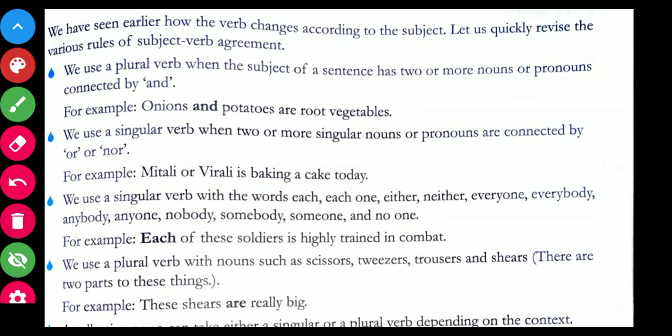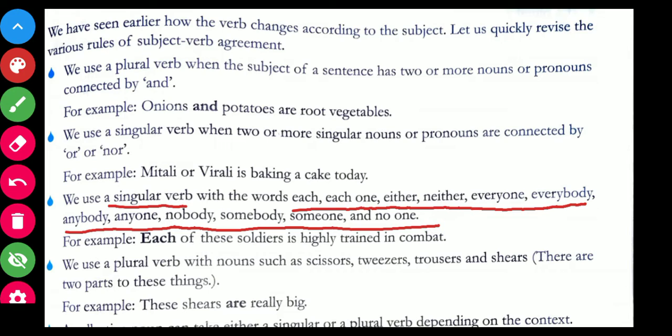Okay. Now we use a singular verb with the words each one, either, neither, everyone, everybody, anybody, anyone, nobody, somebody, someone, and no one. The words which you can see over here being underlined, a singular verb is used with them. Okay, somebody is coming over here. Someone is coming over here. No one is there. Okay, these are the examples.